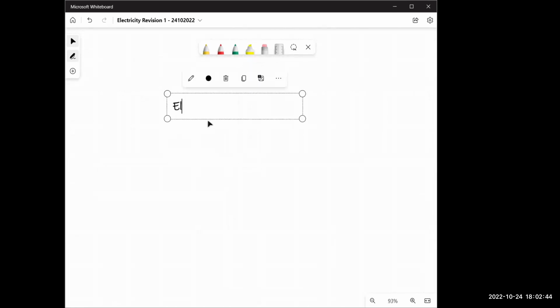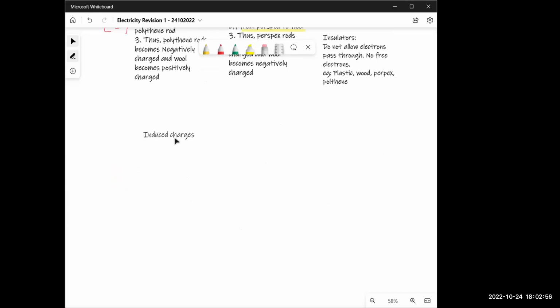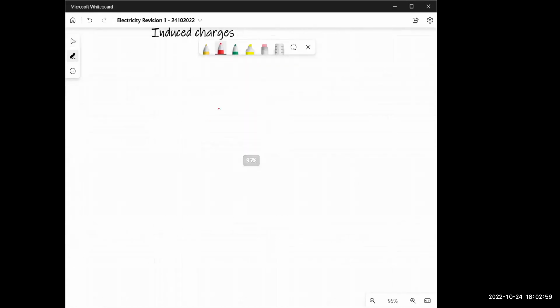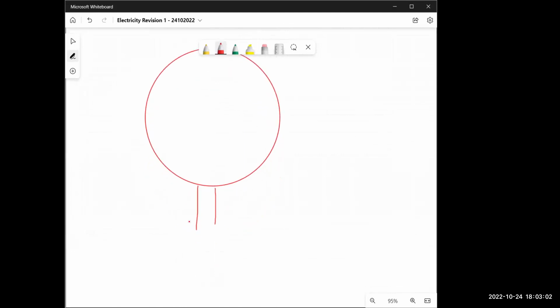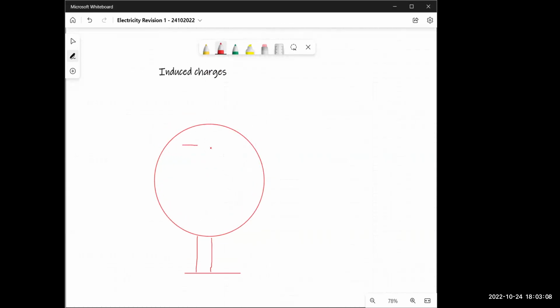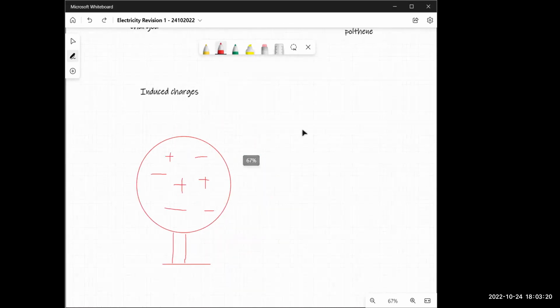Next one is, we're looking at electromagnetic, or let's say, induced charges. Now we looked at how to get things charged by rubbing them, but we can also induce these charges without rubbing. I'll make another sphere for you. This is what the exams are actually asking a lot more. I'll have a sphere right here, randomly charged plus, minus, minus, plus, minus, plus. Mawadda, what is the charge of the sphere? Negative? And now? Neutral. Yes, neutral.